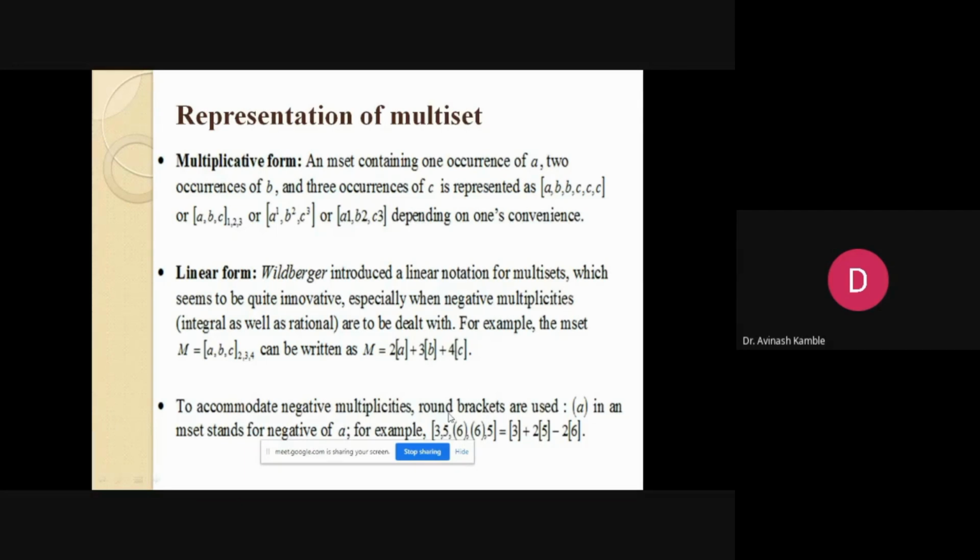And the most important thing, to accommodate negative multiplicities, round brackets are used. For example, take an M set with 3, 5, 6, with 6 in the negative sense. 3 appeared only once, 5 appeared two times, so it is 2 times 5 in the linear form. But 6 is represented in round brackets, which represent negative multiplicities, so negative of 2, 6. This is just a representation of an M set.